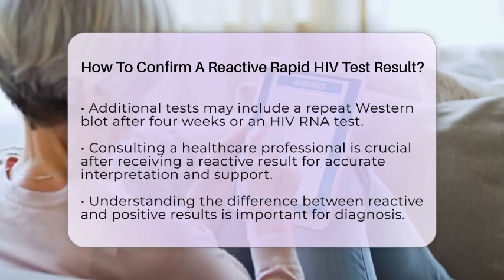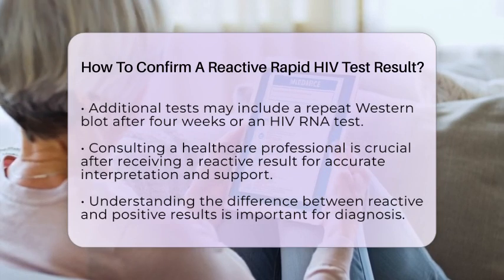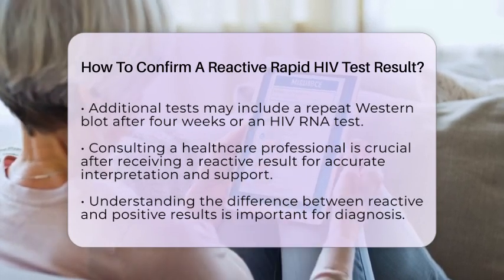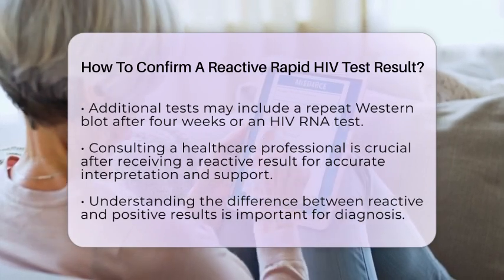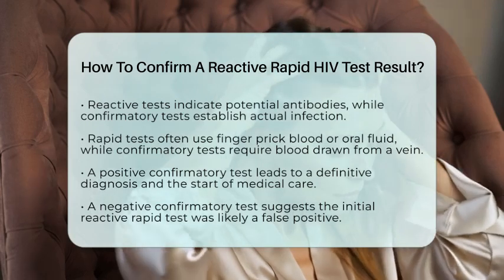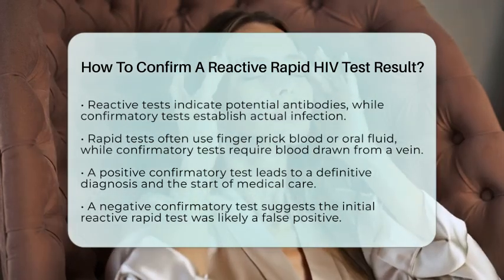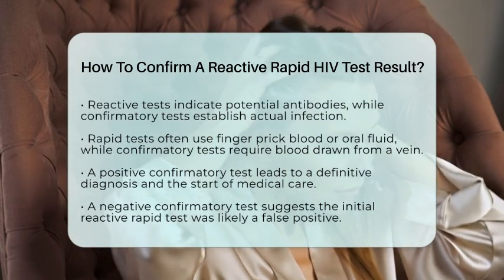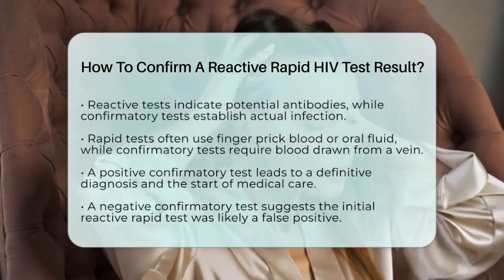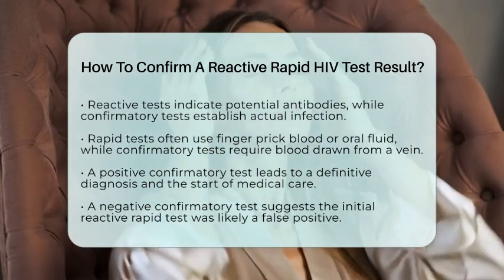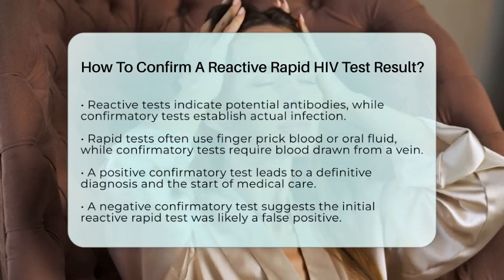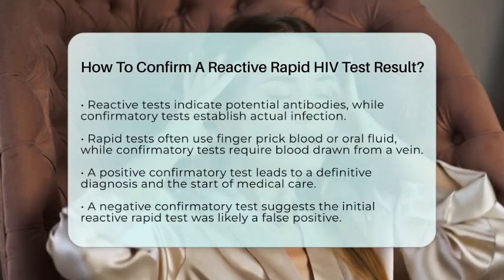Consider the timing and sample type as well. Rapid tests often use blood from a finger prick or oral fluid collected by swabbing the gums. In contrast, confirmatory tests typically require blood drawn from a vein and processed in a laboratory. If confirmatory tests come back positive, the diagnosis is considered definitive, and appropriate medical care and treatment can begin. However, if confirmatory tests are negative, it likely means the initial reactive rapid test was a false positive.